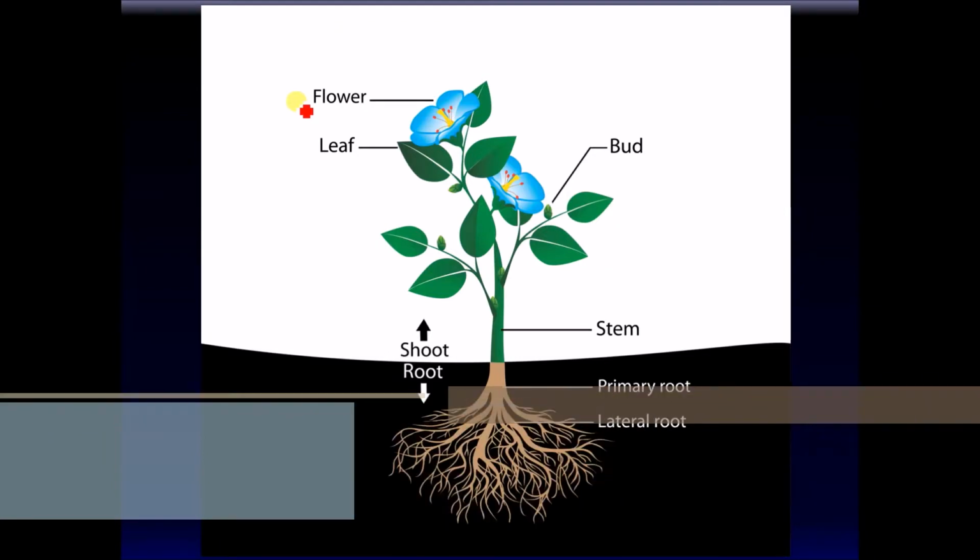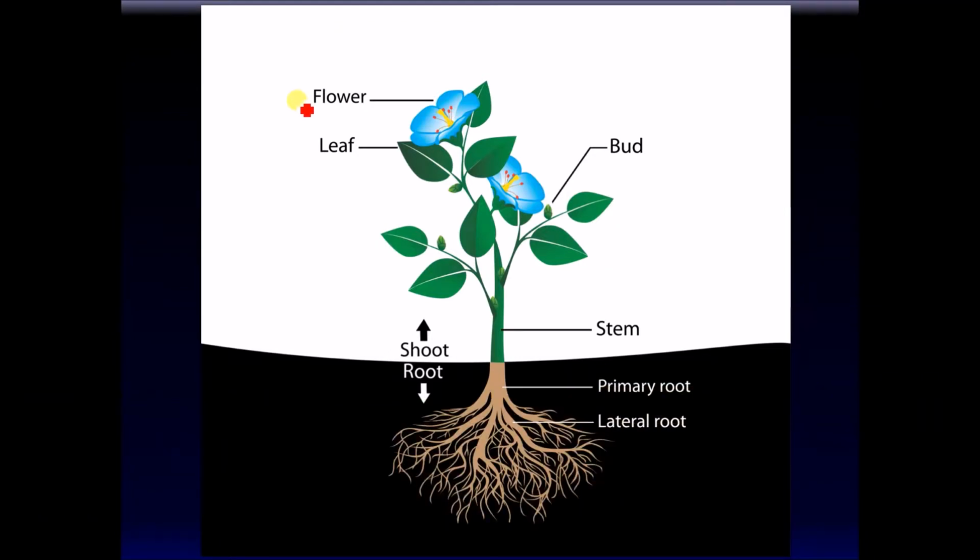Now, the flower, of course, is a thing of beauty, but from a biologist's point of view, a flower is a plant organ. Its job is, in fact, to produce seeds. The leaf also is another organ of a plant. It's the photosynthetic organ, one of the most important organs of the plant.